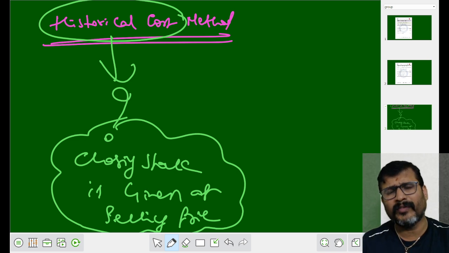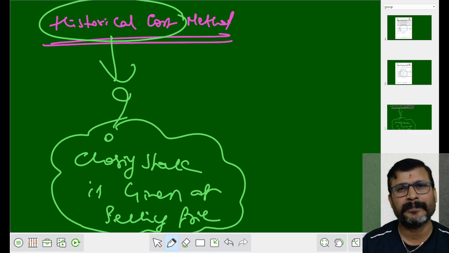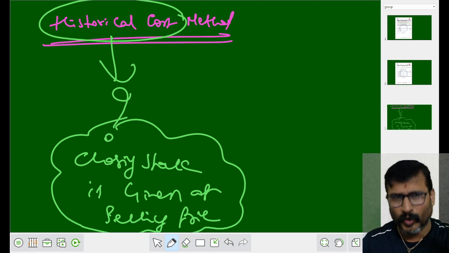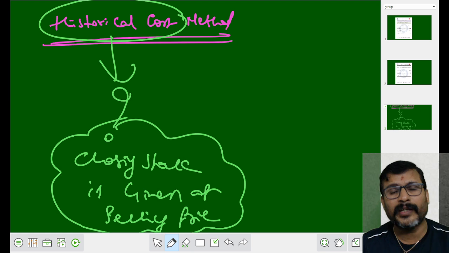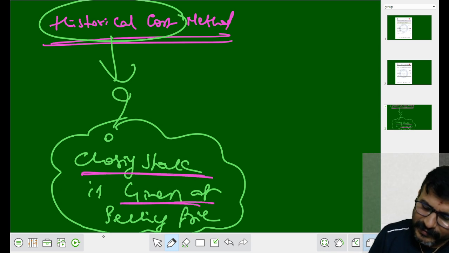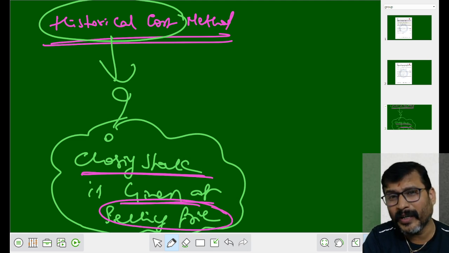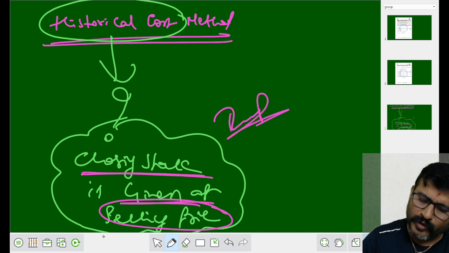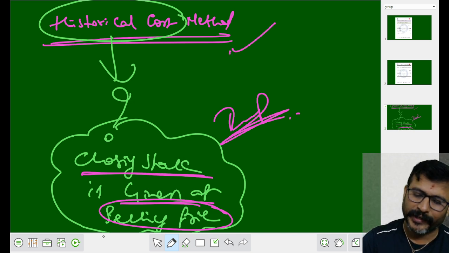When can a student apply the historical cost method? The only answer, my dear student: in your question paper, if the closing stock is given, at what price is it given to you? Selling price. This is the only clue that every student should remember, that we can apply the historical cost method.